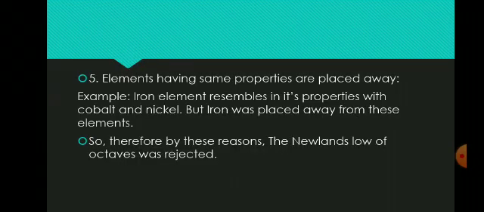So the last and the fifth limitation of Newlands law is, elements having the same properties are placed away. Example, iron resembles in its properties with cobalt and nickel, but iron was placed away from these elements.